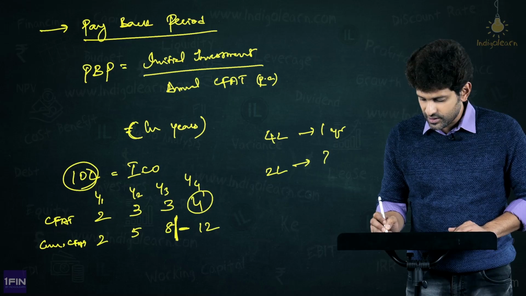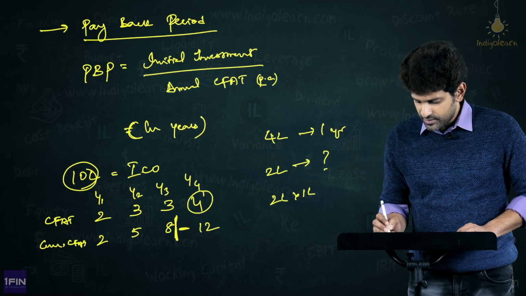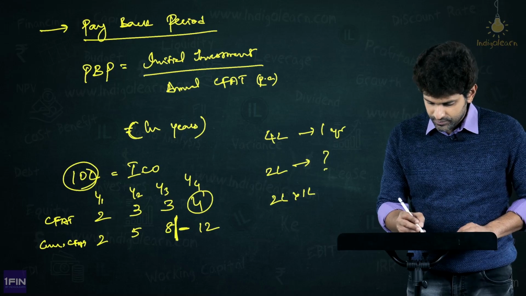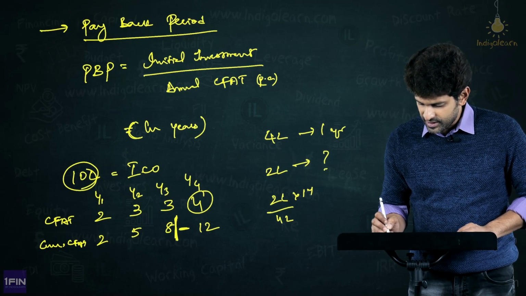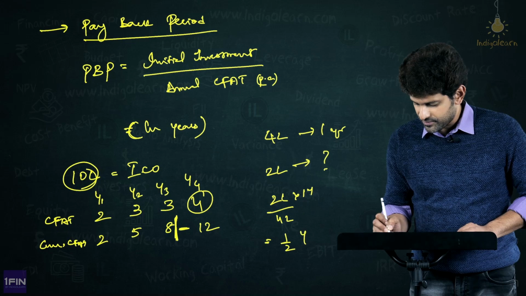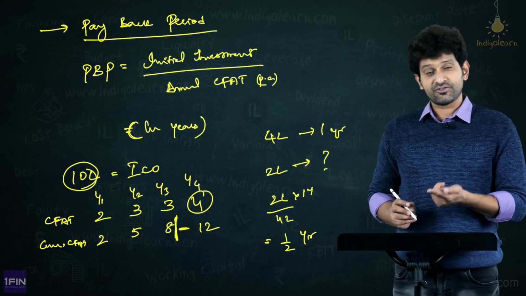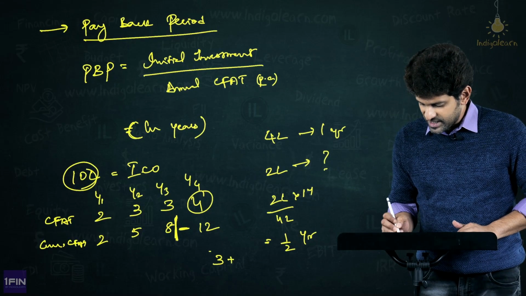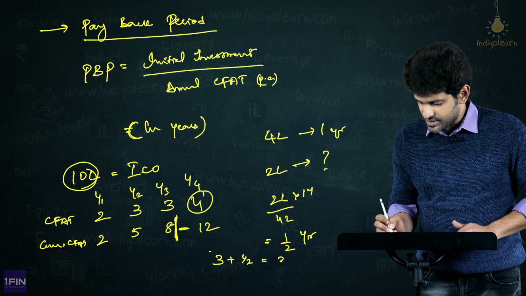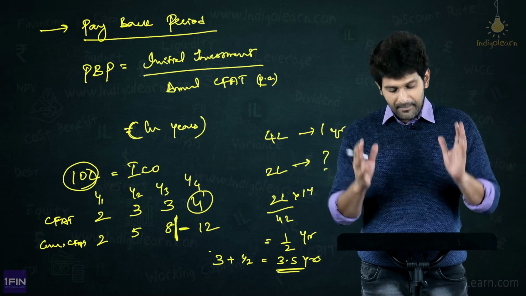For 2 lakhs, how much time will it take? Simple. 2 lakhs into 1 year by 4 lakhs. This is nothing but half year. Therefore, can I say now my payback period in such a case where cash flows are uneven is nothing but 3 plus half, that is 3.5 years. So, this is how we compute our payback period.